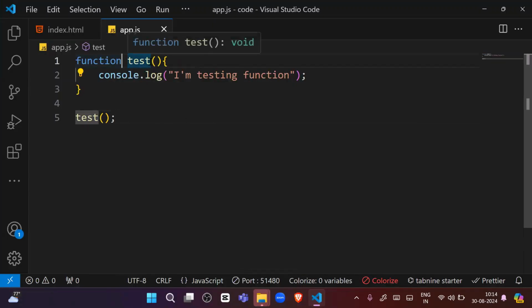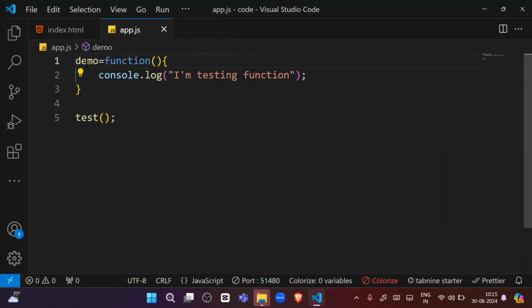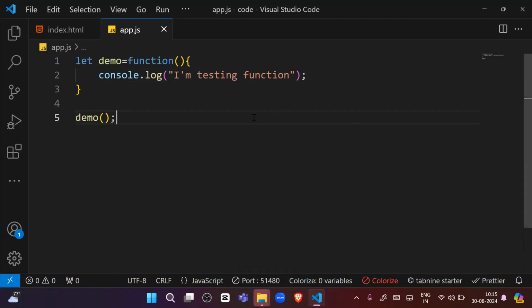Suppose I delete the name, so what will happen? An error will come. Why? Because we cannot write a function without a name, right? If you want to remove this error, you can create a variable. Suppose my variable name is demo, and you can store this function in demo. When you are creating a variable, you should write let. So my function is stored inside the demo variable. How will we call this function? Because the function doesn't have a name, we will call it using the demo variable. This demo will work as a function. What will it print? It will print I am testing function, right? So it is working. This is also known as function expression.